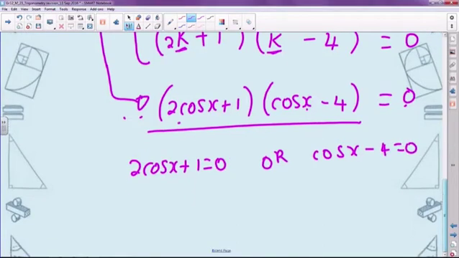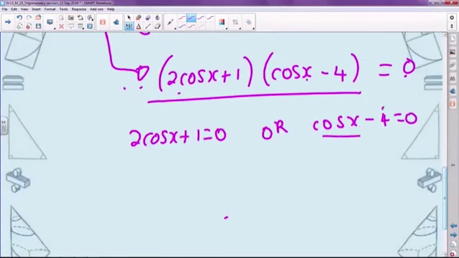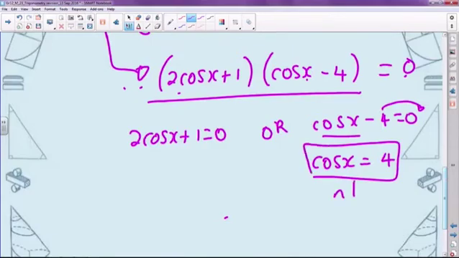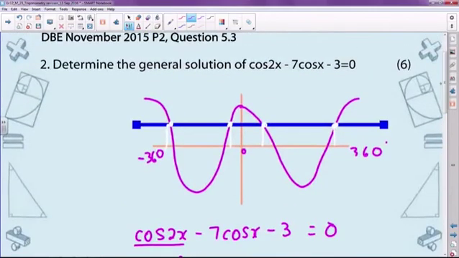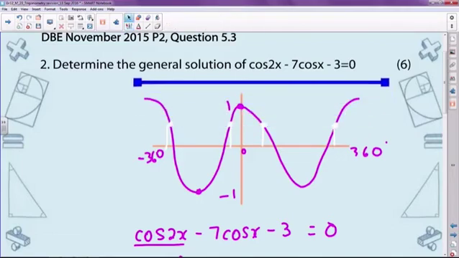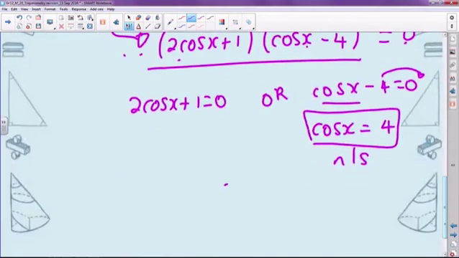Let's concentrate on the second solution first. If we take the minus 4 over to the right-hand side, we get cos x is equal to 4. Now that we know has no solution. Why does it have no solution? If we go back to the cos graph that I've drawn up here, you should know that the maximum point of a cos graph is 1 and the minimum point is minus 1. The value of 4 is sitting somewhere there. Does the cos graph ever reach that blue line? No. So therefore there is no solution for x there.